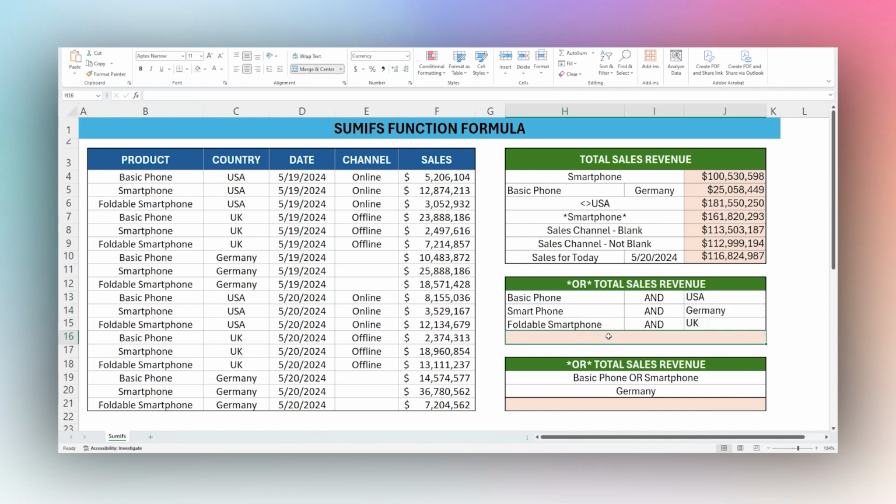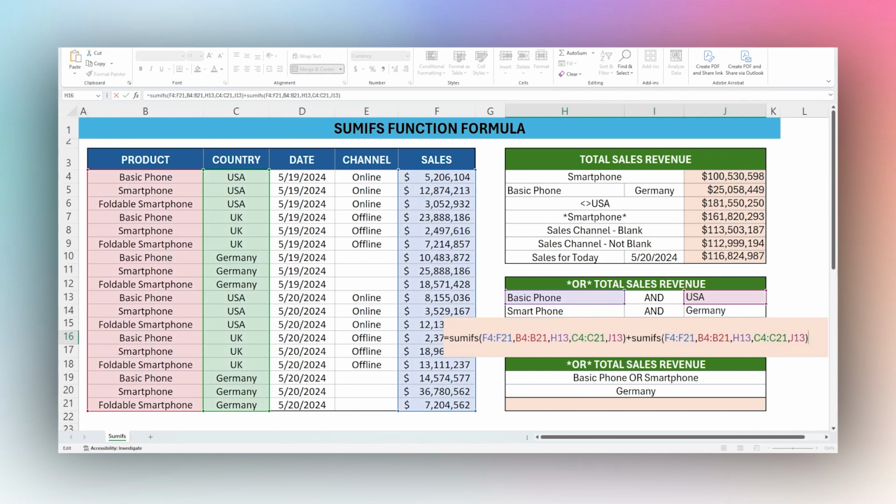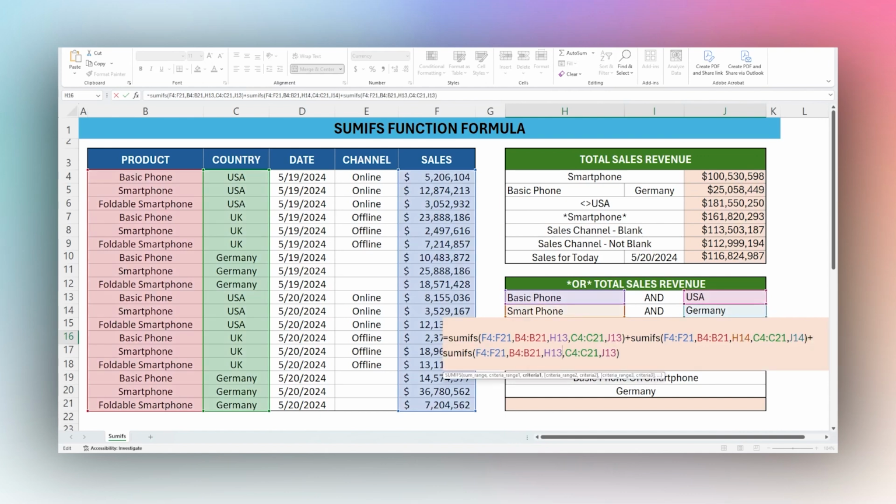And so what we're going to end up doing in this is actually multiple SUMIFS, and we just concatenate them. So we'll do a sales here, and then let's do this basic phone, and then country equals USA. And so that's our first one. Then just to do these other two, we could rebuild this from scratch, or we can copy this and then do a plus, and then paste that back in. And then all we need to do is update these references. We started in row 13, so we can change this to 14 here, and then plus again, and then change this final one to 15.